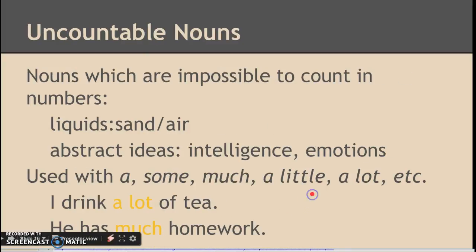Those are countable. Uncountable nouns are nouns which are impossible to count in numbers, specific numbers. So sand and air, other liquids like water, you wouldn't say I have 5 water, I have a lot of water, I have a little water, I have some water, okay? And then abstract ideas, emotions, like not I am 5 happy, I am very happy, or I am a little happy, okay? So I drink a lot of tea, and he has much homework, would be examples of uncountable nouns.